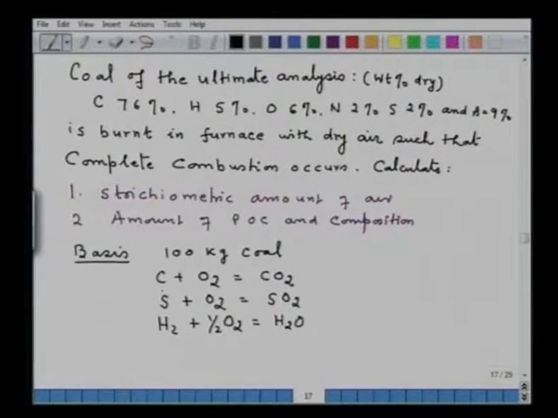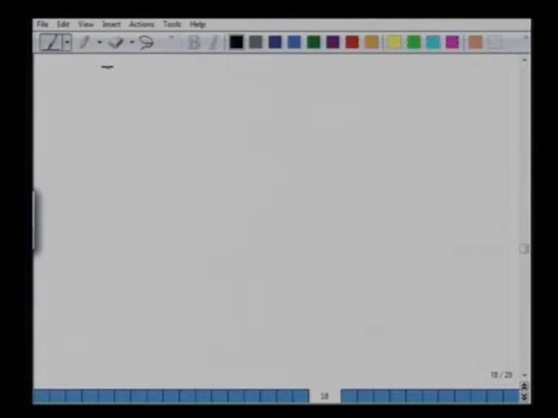One can interpret this way, say 1 kg mole carbon takes 1 kg mole oxygen and gives 1 kg mole of CO2. 1 mole of sulfur, 1 mole of oxygen gives you 1 mole of SO2. Similarly, 1 mole of hydrogen requires half mole of oxygen and gives you 1 mole of H2O. So from this stoichiometric equation, one can find out the total O2 required, I will find out in kg mole.